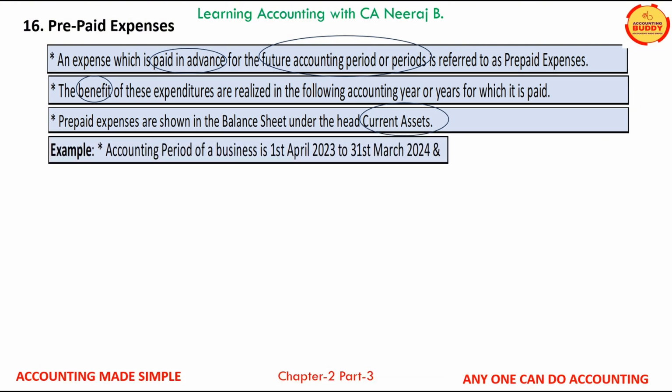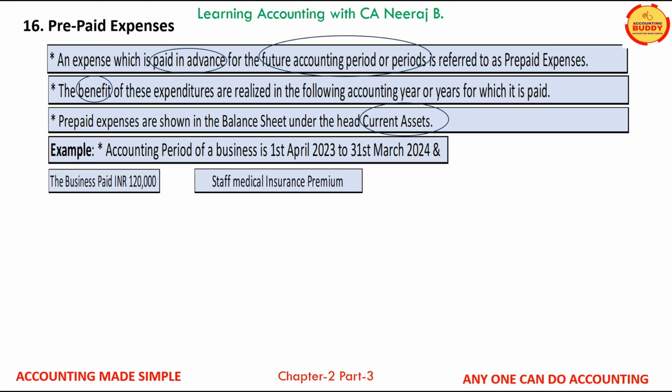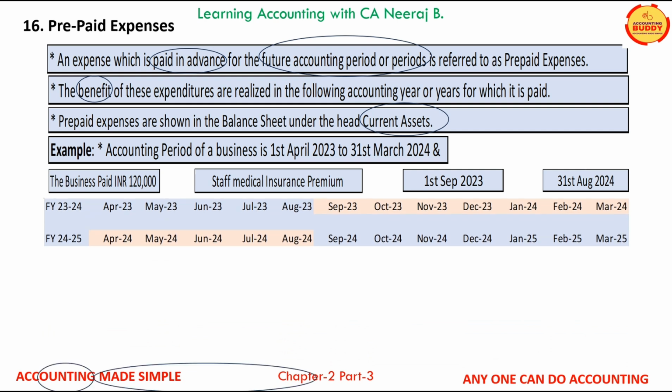If the accounting year for a business is say 1st April 2023 to 31st March 2024 and the business has paid INR 120,000 as staff medical insurance for the period 1st September 2023 till 31st August 2024, the period of April 24 to August 24 falls under the accounting year 24-25.